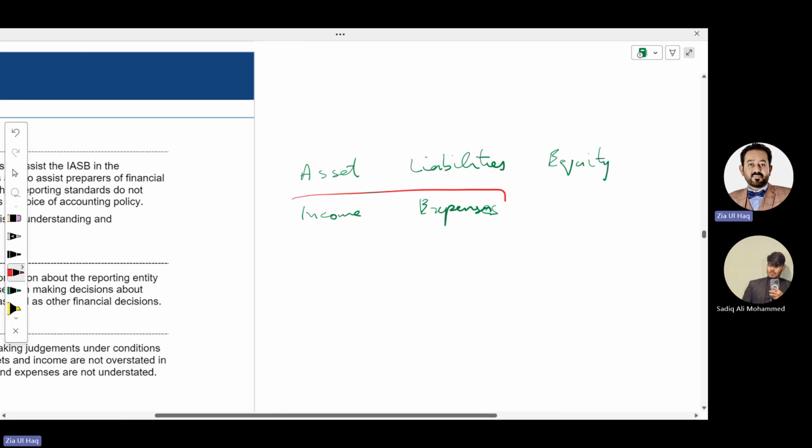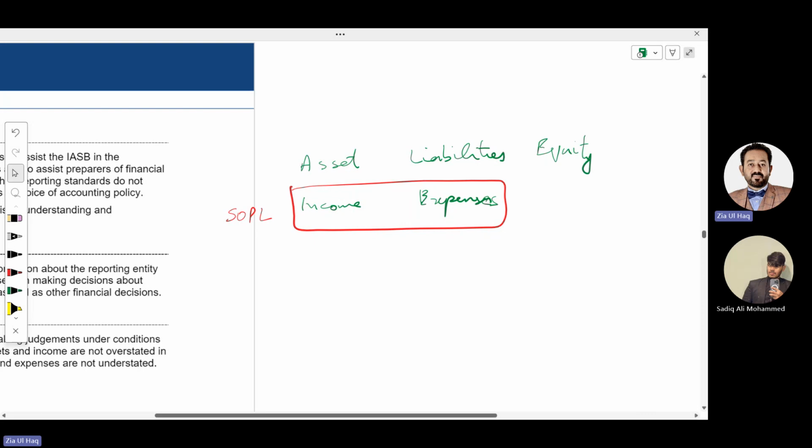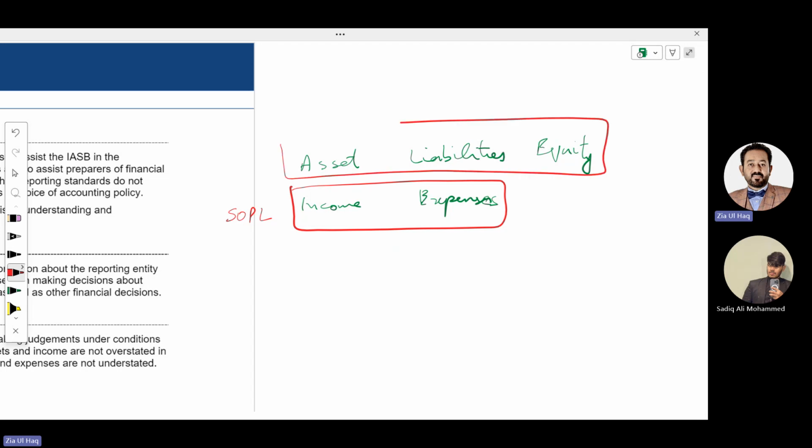Income and expenses are recorded in the statement of profit and loss account, while assets, liabilities, and equity, which is also known as capital, are recorded in the statement of financial position, meaning the balance sheet.